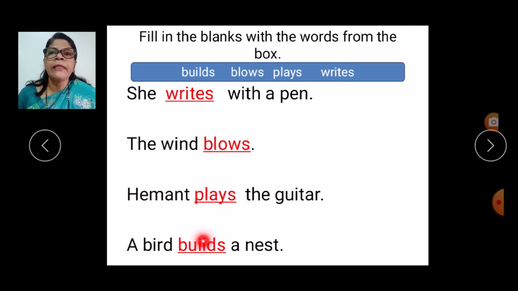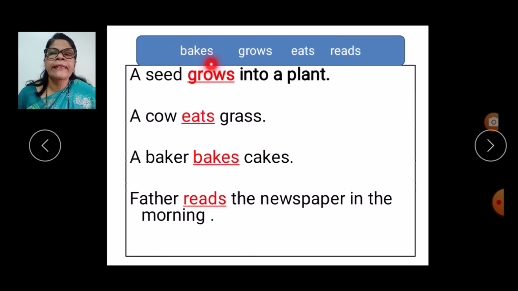A bird builds a nest. In the next one, bakes, grows, eats, reads. This is the continuation of the previous slide. A seed grows into a plant. So a seed, children, you take a seed, you put it into the soil, then it grows into a plant.